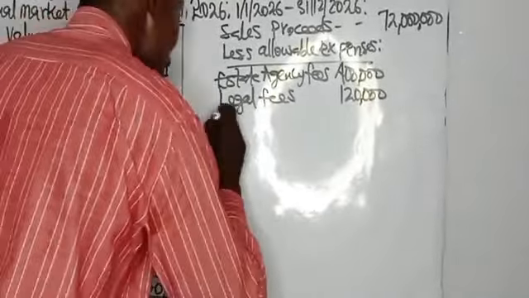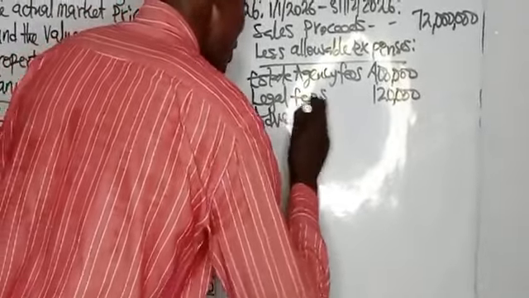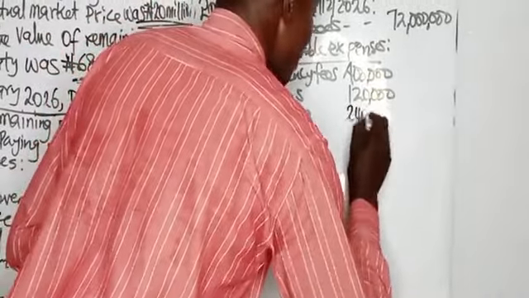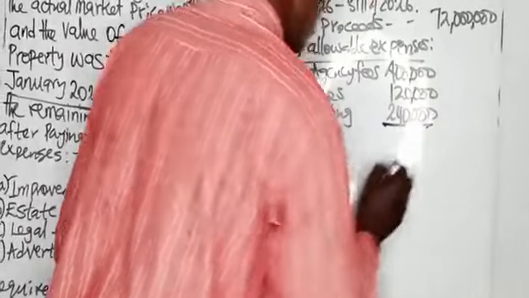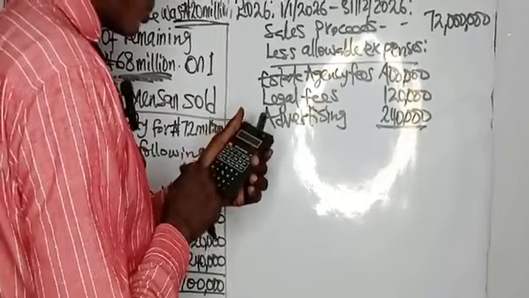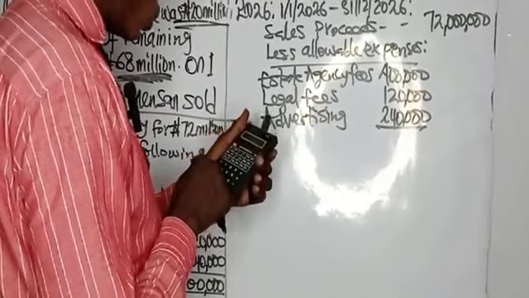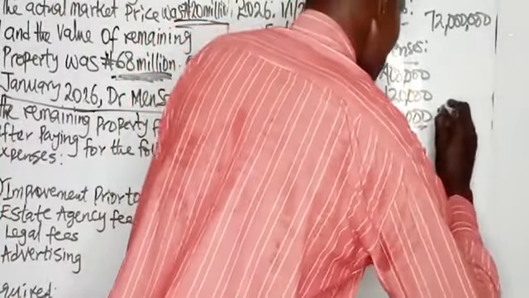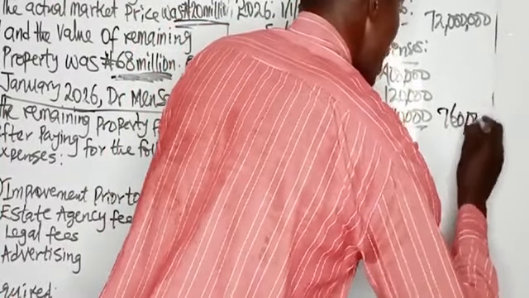So advertising, that is 240,000 naira. So when you sum up this, 400 plus 120, that is 520,000. 520,000 plus 240,000, that is total 760,000 naira.